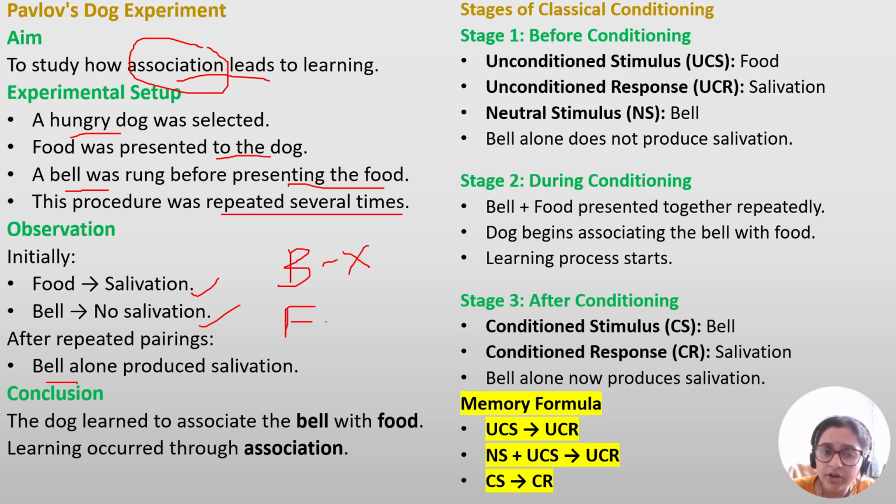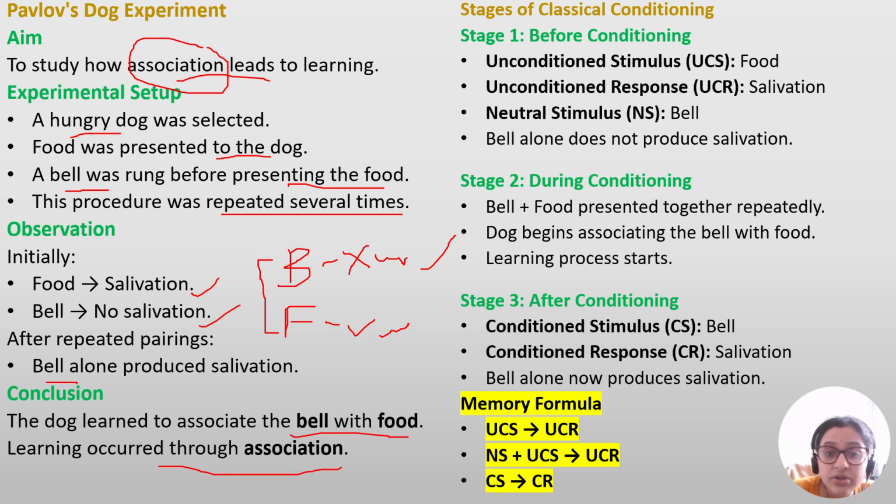But when the dog saw food, it salivated. But after repeated trials, just with the bell sound, the dog is salivating. That means the dog is associating the bell with the food. That is the whole concept of this theory. So the dog learned to associate the bell with the food, and learning has occurred through association.